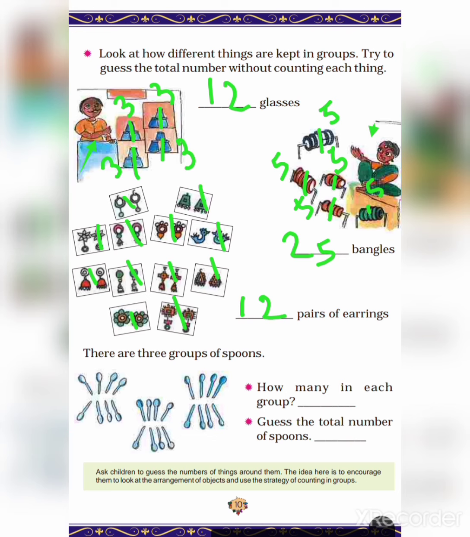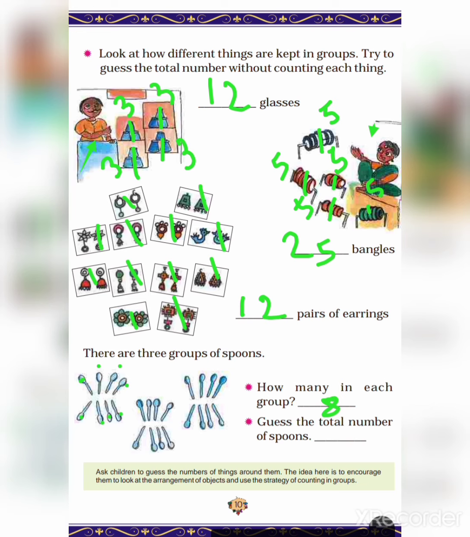Next, there are 3 groups of spoons. How many in each group? In the first group, how many spoons are there? Let's count: 1 2 3 4 5 6 7 8. So total 8 spoons in the first group.